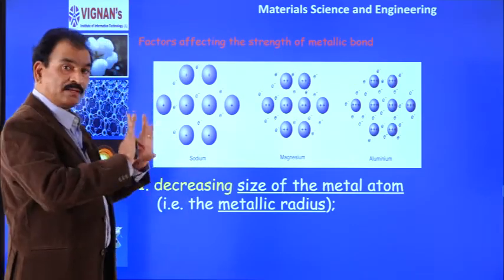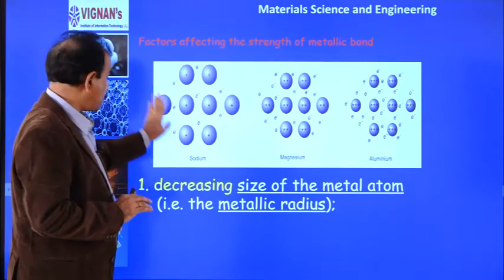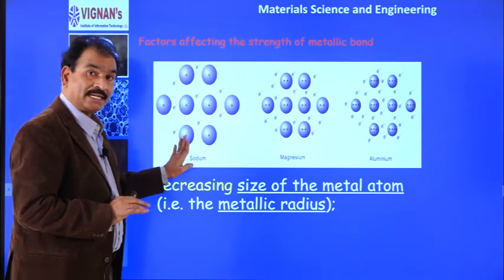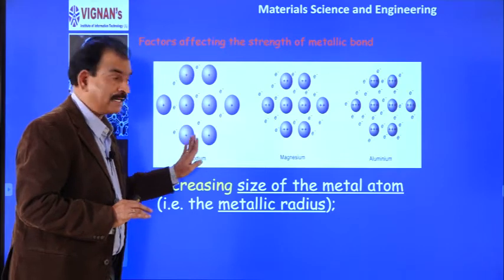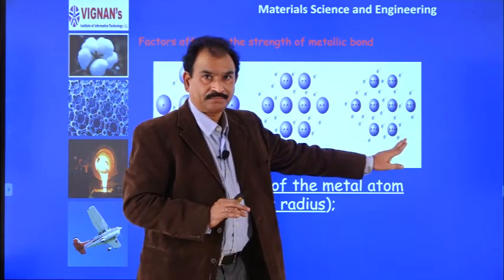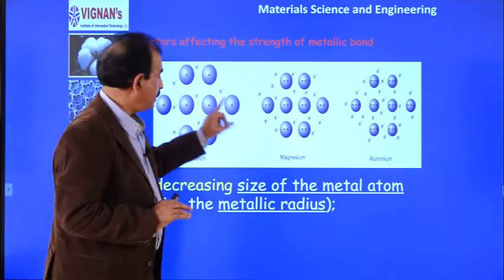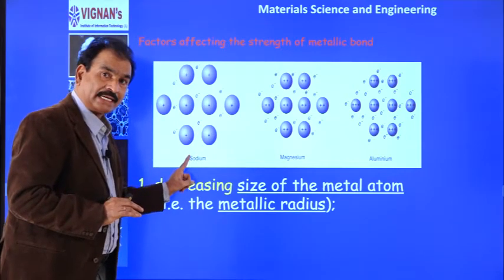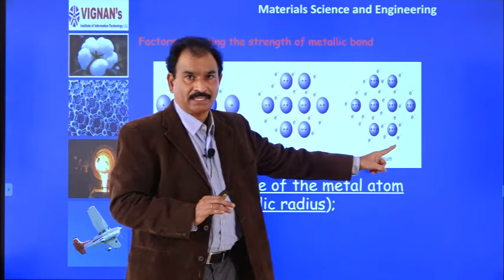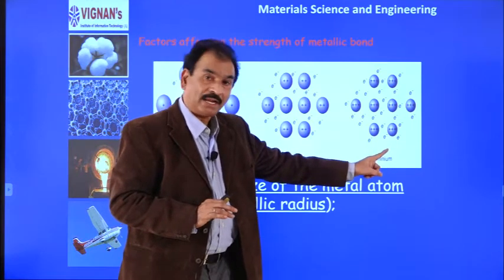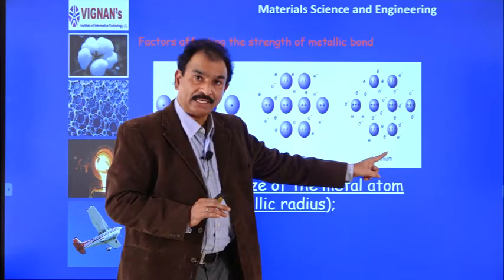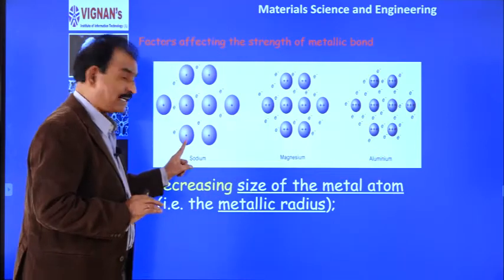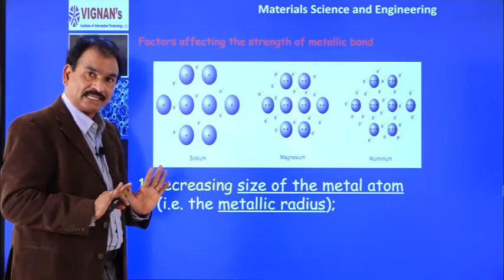But if you see as a pure metal, in the S block metals, metallic character is more than in P block metals. I am repeating, S block metals have more metallic character than P block metals, because in the P block metals there is some covalent nature, whereas S block metals are purely metallic in nature.